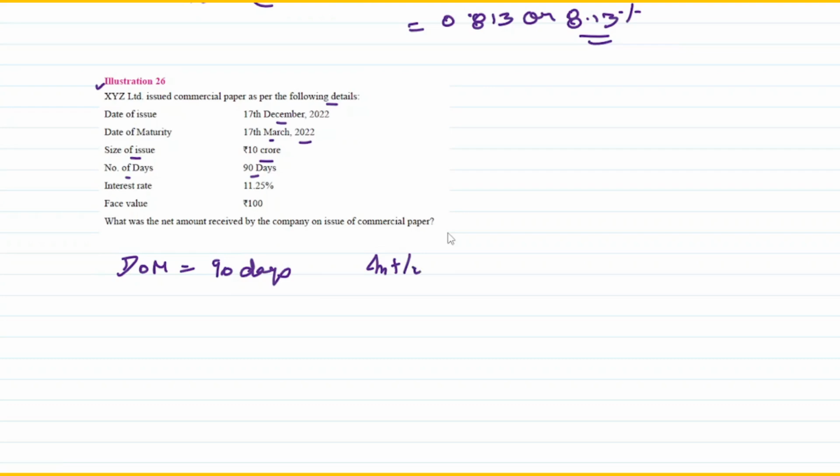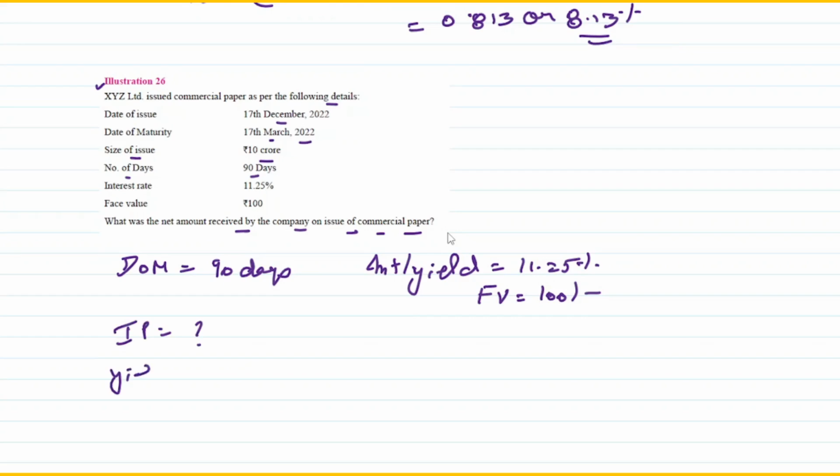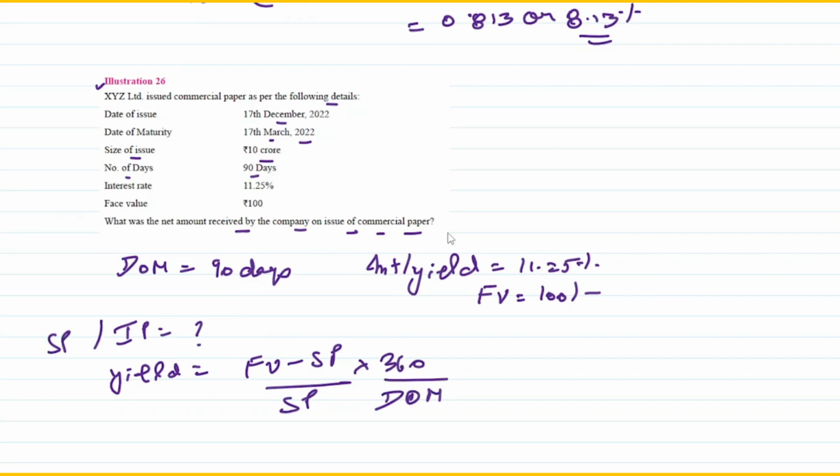So I am being given the interest, or what we call a yield, of 11.25%, and face value is rupees 100. What was the net amount received by the company on issue of the commercial paper? The net amount received by the company is the issue price, which is something we are supposed to calculate. So what is the formula? Formula is yield is equal to (face value minus selling price) divided by selling price into 360 divided by the days of maturity. Issue price and sale price is one and the same, so not to get confused.